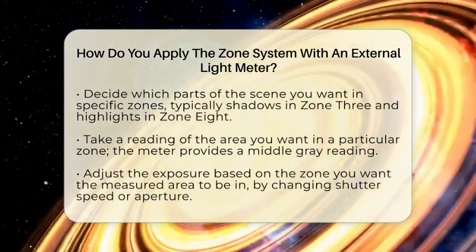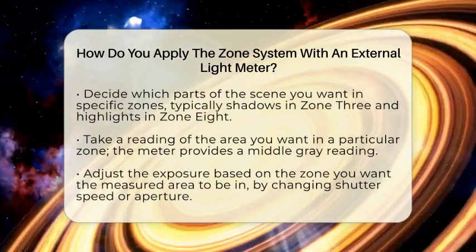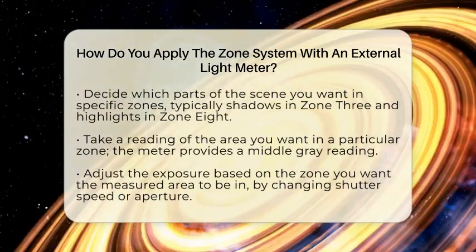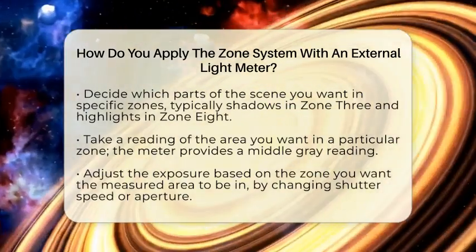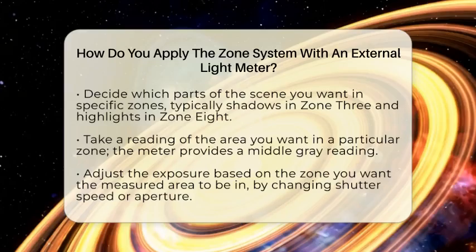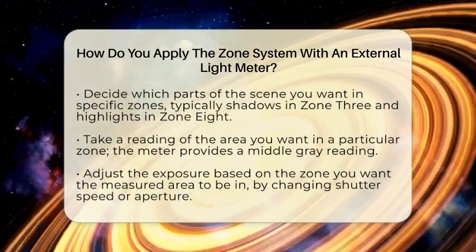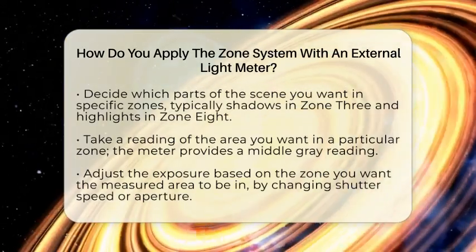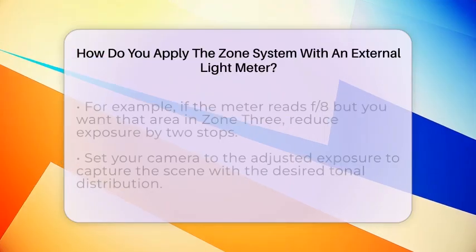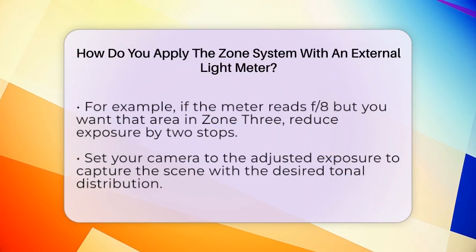Now, take a reading of the area you want in zone 3. The meter will give you a reading based on middle gray, but since you want that part in zone 3, you need to adjust the exposure. For example, if the meter says f8 at 125th of a second, and you want that shadow detail in zone 3, you need to reduce the exposure by 2 stops.